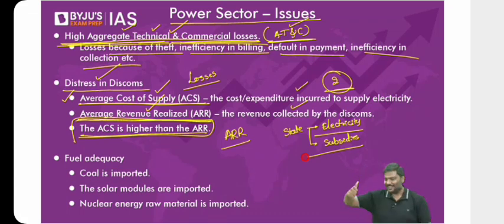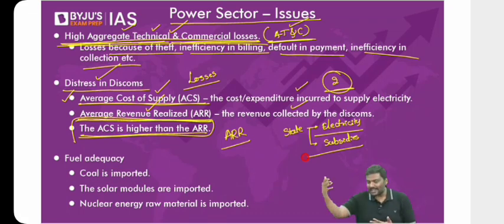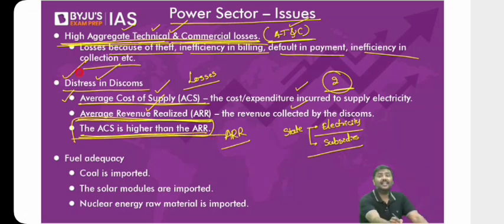But on the other hand, you are purchasing electricity, you are supplying electricity, you are continuously incurring expenditure. Right? So this is the reason why there's a huge distress in the DISCOMs. Subsidies, high aggregate technical and commercial losses, all of this will lead to distribution companies incurring losses.